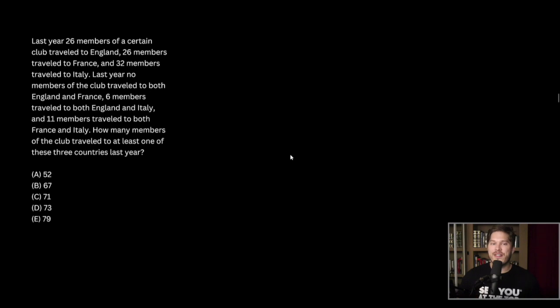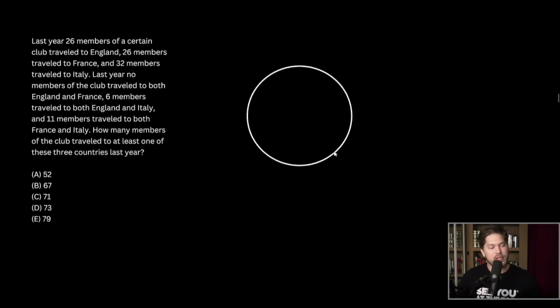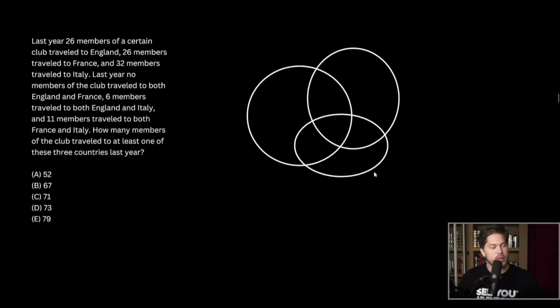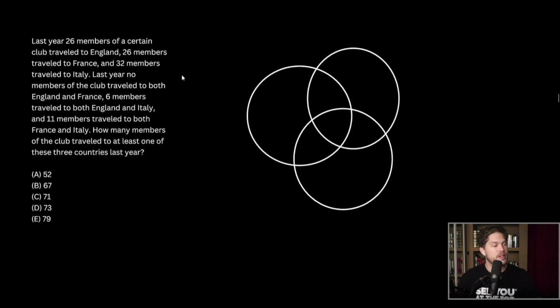Okay, so this is definitely a Venn diagram problem. So let's draw in some circles. Try to make them consistent, but this circle tool is a little wonky sometimes, but that looks pretty good. Perfect. So I'm going to label these England, France, and Italy down here at the bottom.